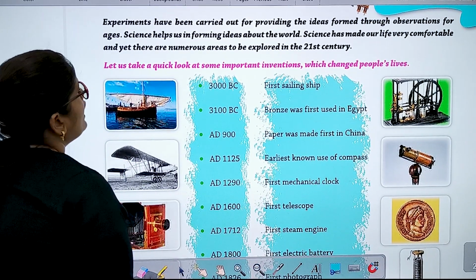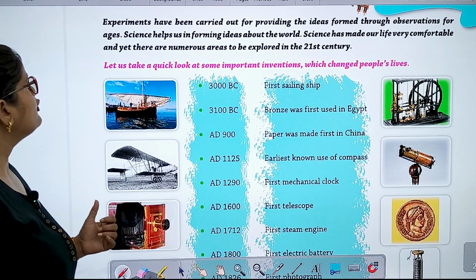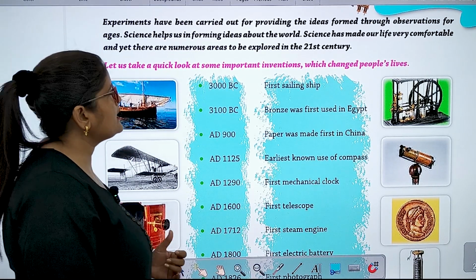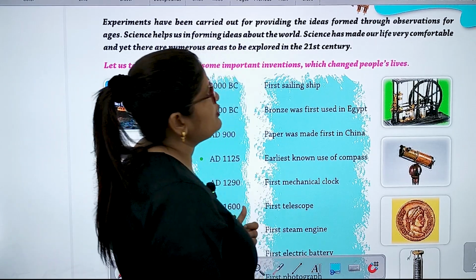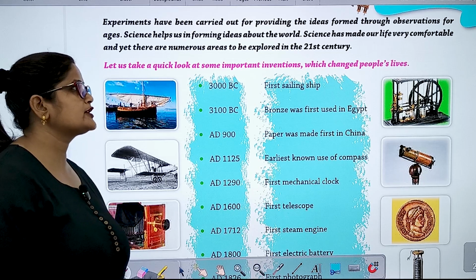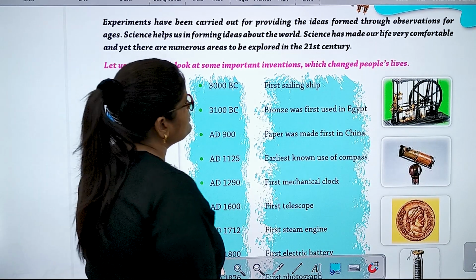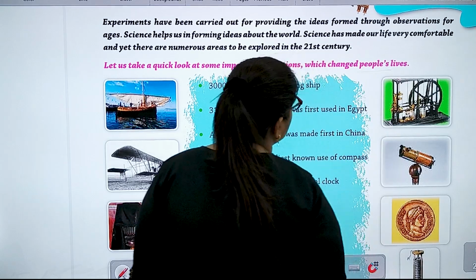Experiments have been carried out to test ideas formed through observations. For ages, science has helped us in forming ideas about the world. Science has made our life very comfortable, and yet there are numerous areas to be explored in the 21st century. Let us take a quick look at some important inventions which changed people's lives.